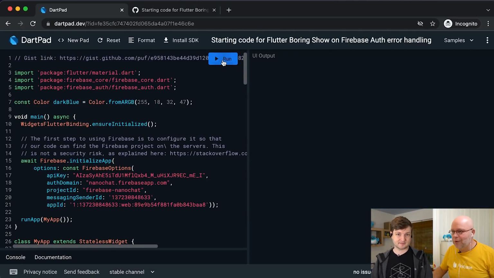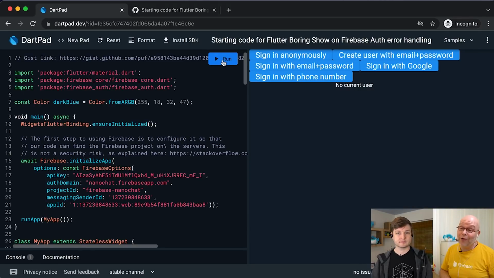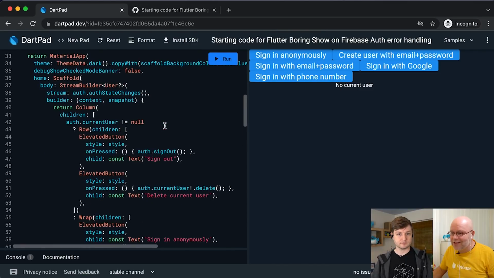It did not auto restart the app, but that's fine. No, so no current user. So that did not, oh, hold on. Did it restore my code, actually?